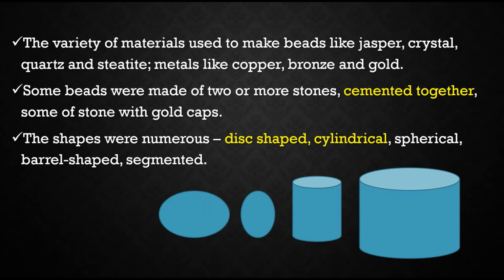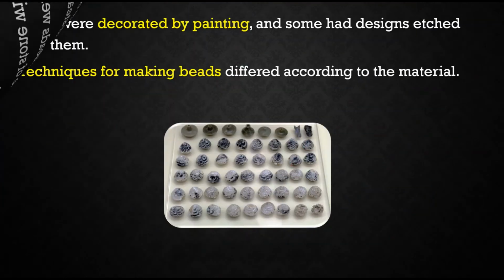There were different shapes of beads available. Disc shape, cylindrical, spherical, barrel. These are different kinds of shapes. You can see those examples in this picture. And when it comes to the beads, most probably those were decorated by painting. And some beads are there without any paint. Different kinds of techniques were used to make these beads. There are certain examples of beads I kept here. You can look at it.